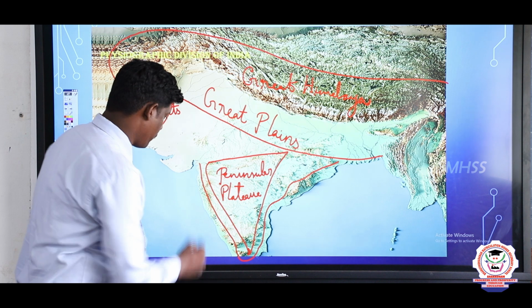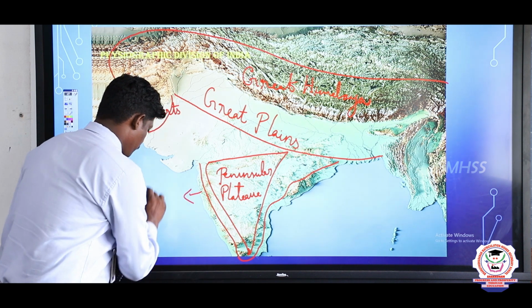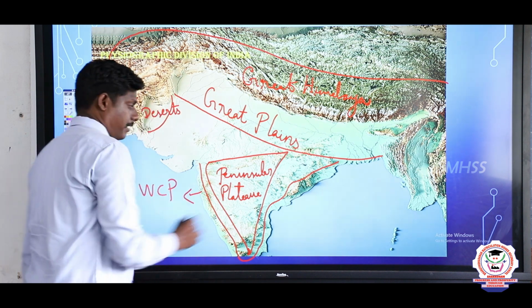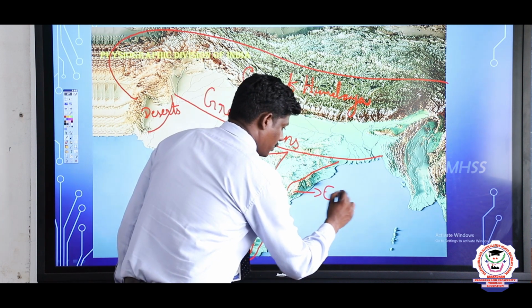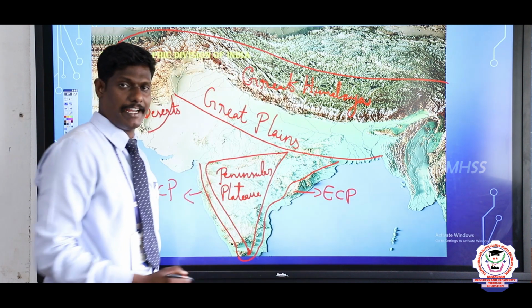This is the Peninsular Plateau, and this is the West Coastal Plain and the East Coastal Plain.